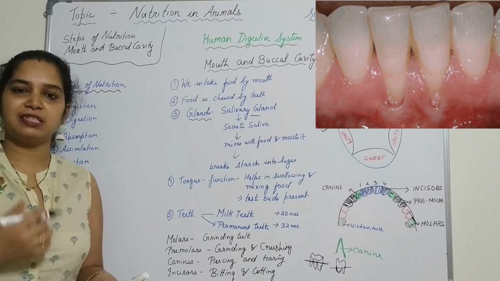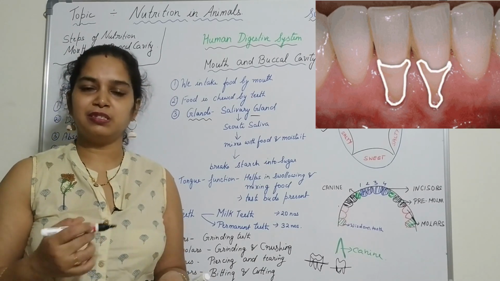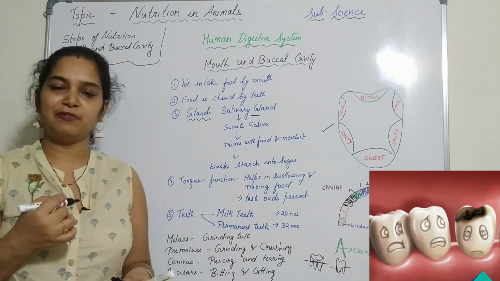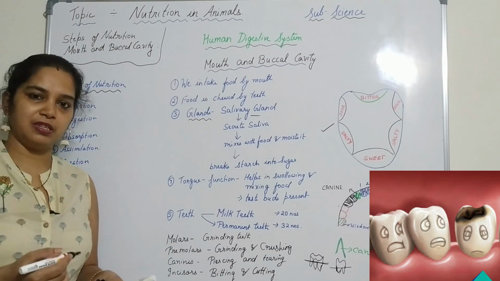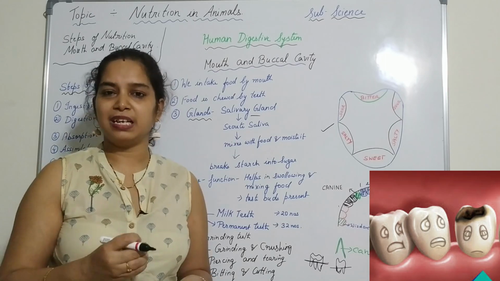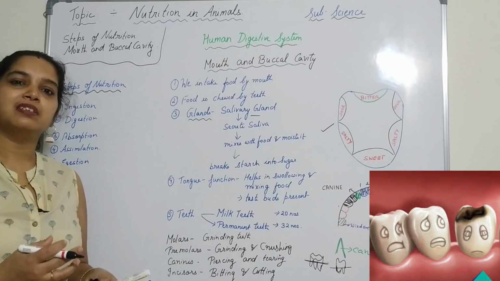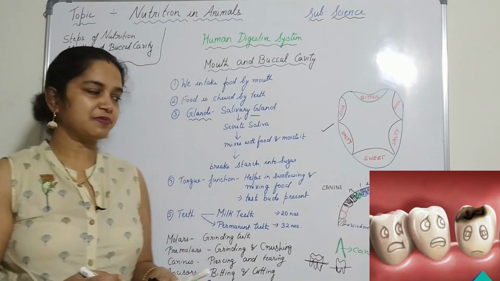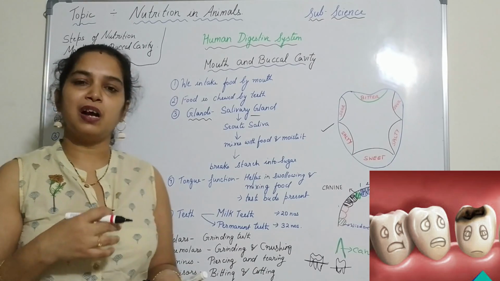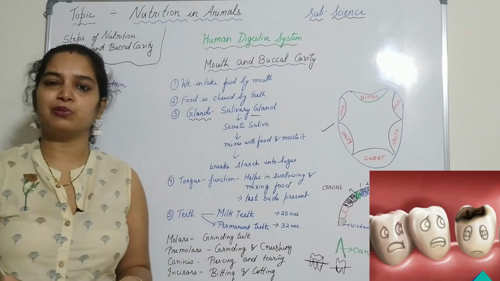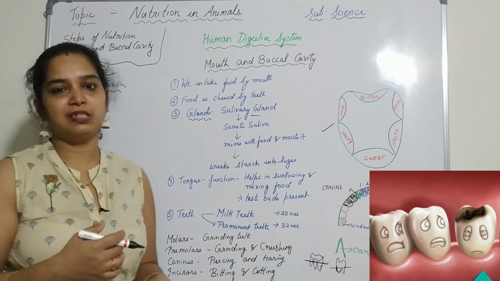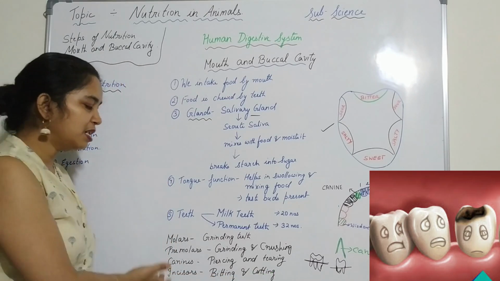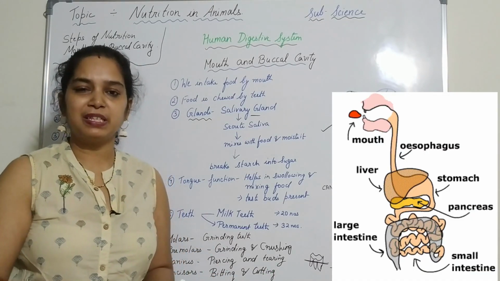We have many bacteria inside our mouth. So what do these bacteria do when any food particles are left over in between the teeth or inside the mouth? They secrete certain acids, and this results in tooth decay. So in order to avoid it, after eating anything sweet we should rinse our mouth, and we should brush our teeth twice a day. So it is very important. This is all about the different types of teeth present in an adult.